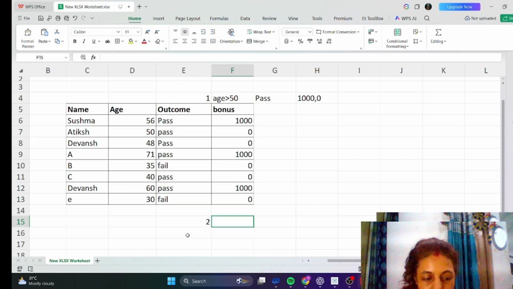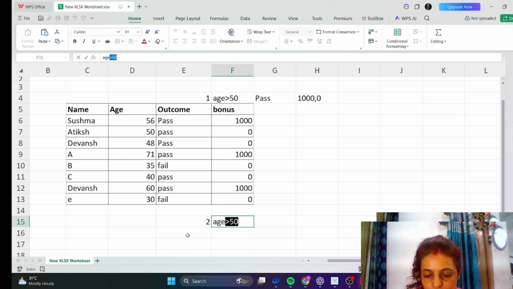If the person's age is greater than 50, then age should be greater than 50, and then he will get 1000.